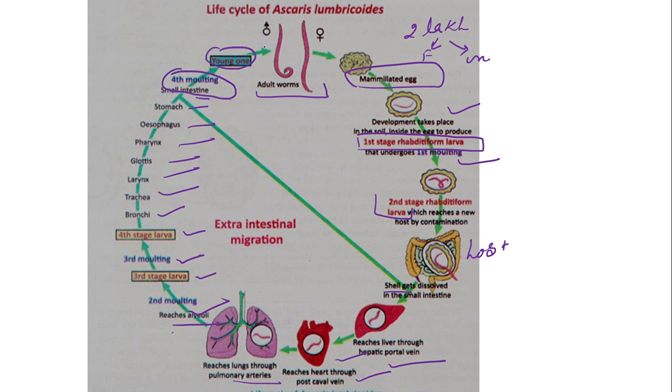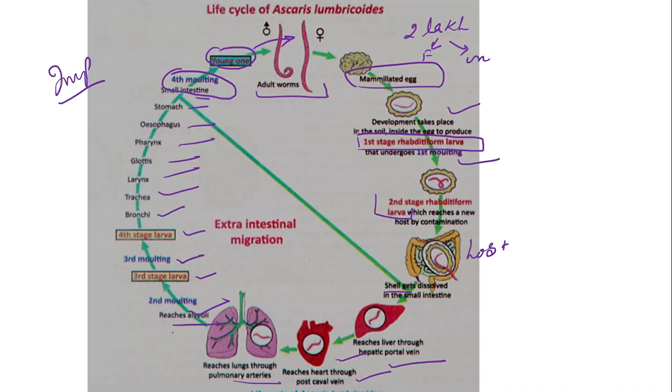In the intestine, fourth molting takes place. It produces the young one. The young one develops into the mature one. So this is the whole life cycle. Again, this is super important. You are supposed to draw it in your notebook. So that's all we have in today's class about Ascaris lumbricoides. This is a short cycle, but this is super important with respect to the board exam. So please complete this diagram in your notebook.